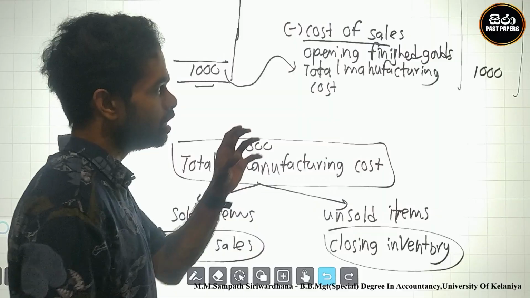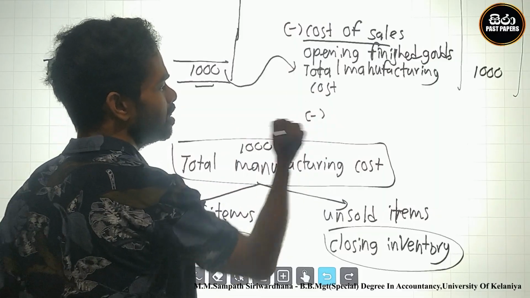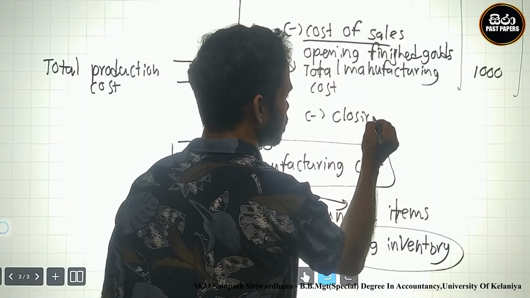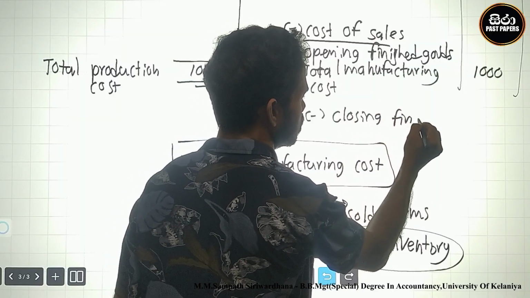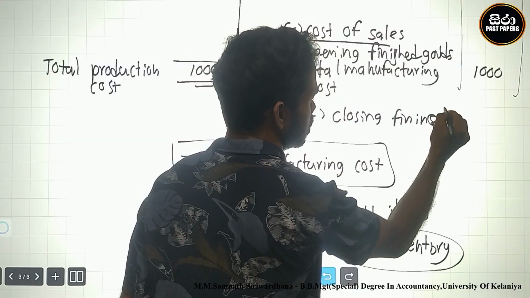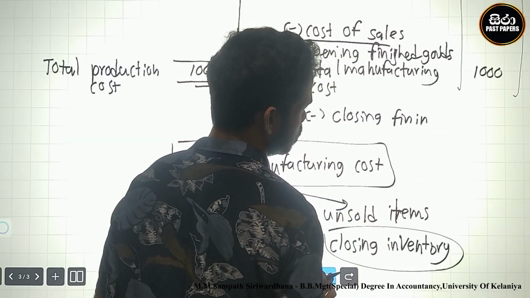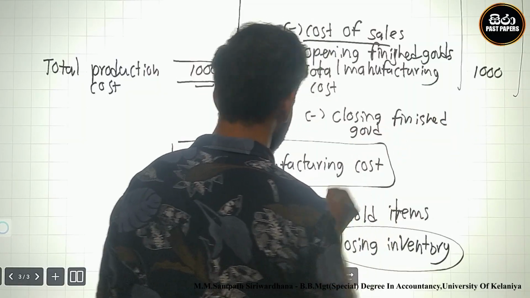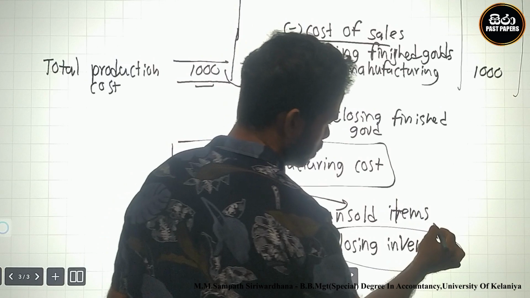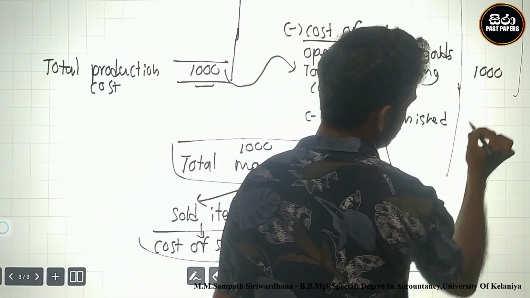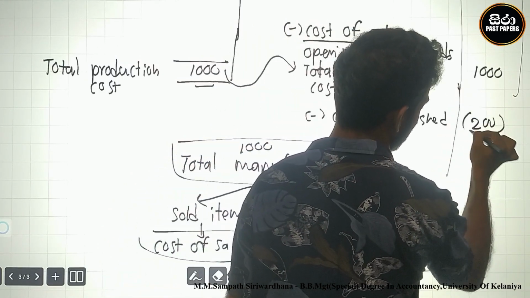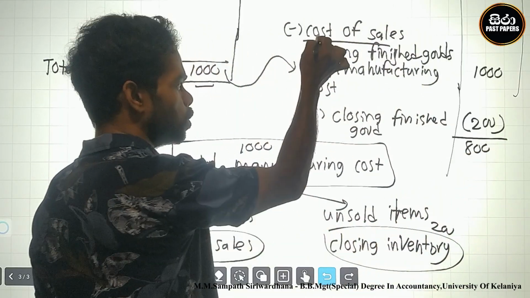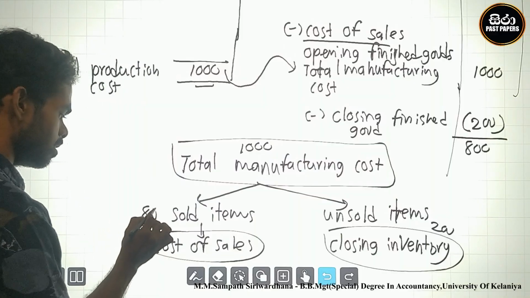Why are you deducting closing inventory to separate it? Look here, closing finished goods. The closing finished goods items are 200. I deduct 200 from this manufacturing cost. What is the final answer? 800. Cost of sales is 800.